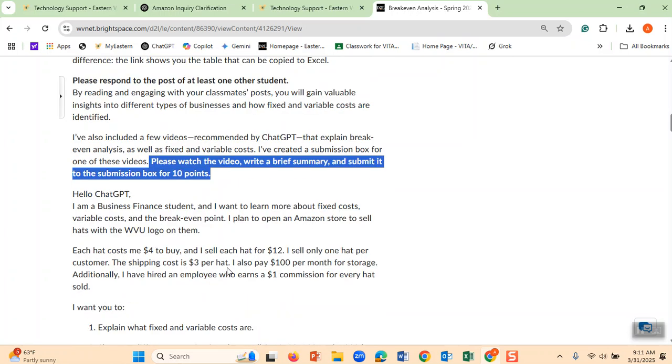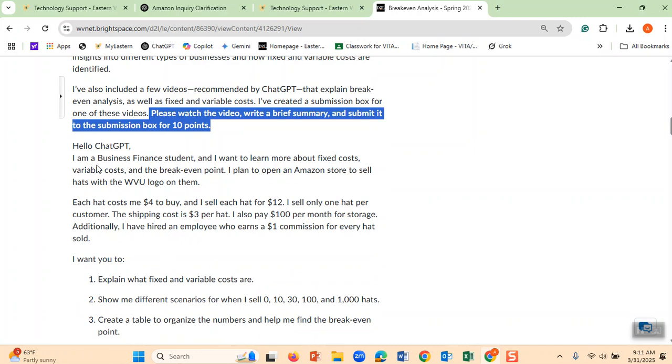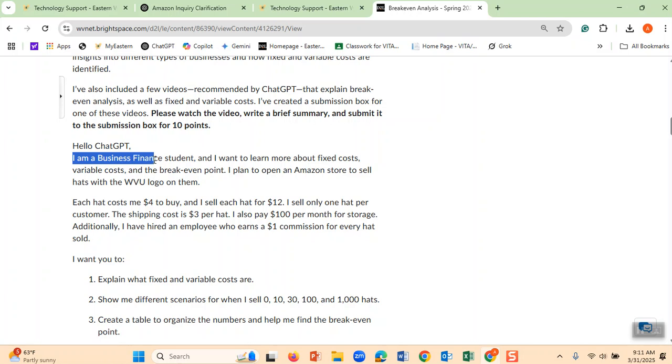Let me show you how I put my ChatGPT. I went to ChatGPT and said, hello ChatGPT, I am a business finance student and I want to learn more about fixed cost, variable cost, break even. And imagine, ChatGPT, that I want to go and open a store on Amazon to sell West Virginia hats. Do you see? I want to sell some hats. I have put a WVU logo on them, and I want to sell. I know students in West Virginia, everywhere across the state, want to go to WVU. They love to have these hats with WVU written on them, and now I want to sell them on Amazon.